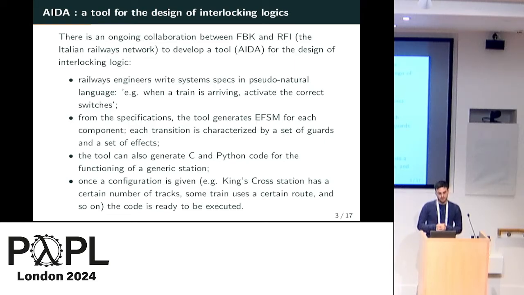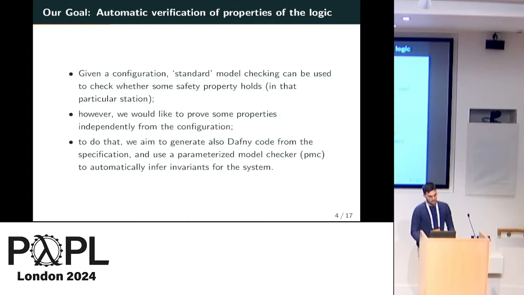Then, once a configuration is given in the tool, and by configuration I mean the map of a specific plant, you can actually get code ready to be executed for that particular station. So the goal of our research project here is to automatically verify the properties of the logic. Given a configuration, a particular plant of a station, we could use, let's say, standard model checking to check whether some safety property holds in that particular station.